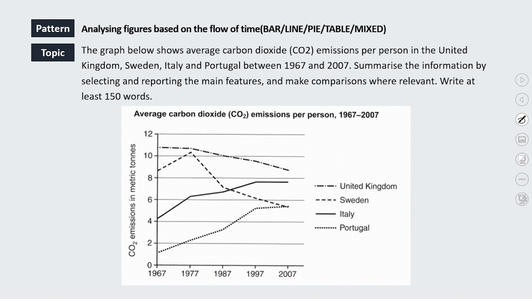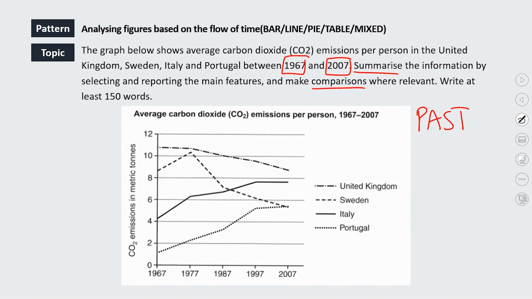Okay, so when you look at the question, what do we want to do? They want us to compare and they want us to summarize. Okay, no problem. The other thing I always tell candidates to look at: check the dates. This is a really common mistake in task 1. What tense are you using? It's between 1967 and 2007, so everything should be in the past. Okay, everything should be past tense.